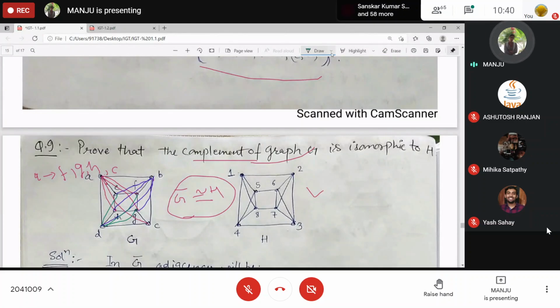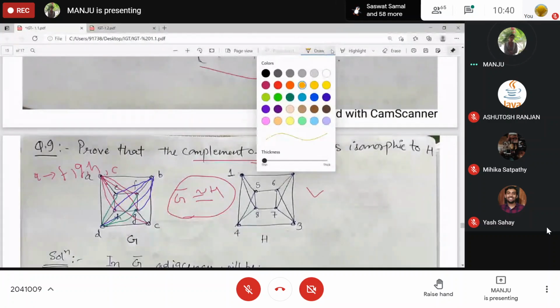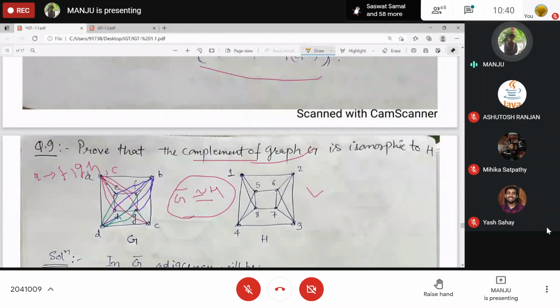What about C? It will be adjacent with, tell me, C will be adjacent with F, H, E, right?